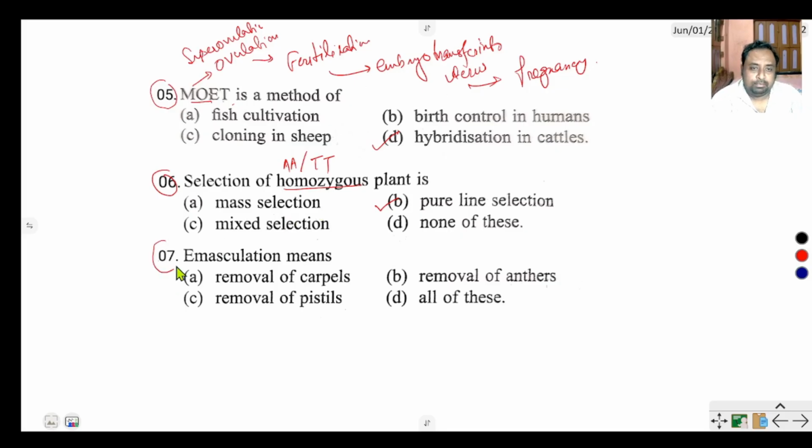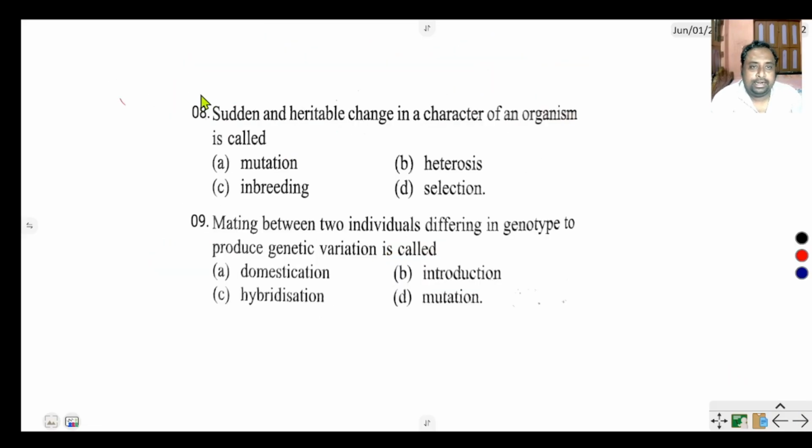Next question: emasculation means removal of carpels, removal of pistils, or removal of anther. So emasculation means the removal of anther to prevent self-pollination.